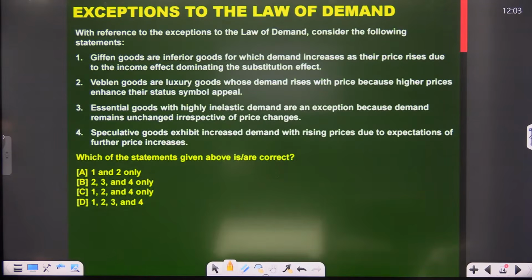Veblen goods are luxury goods whose demand rises with price because a high price enhances the status symbol. Essential goods with highly inelastic demand are exceptional because demand remains unchanged irrespective of price change. Speculative goods see increased demand with rising prices due to the expectation of further price increase.